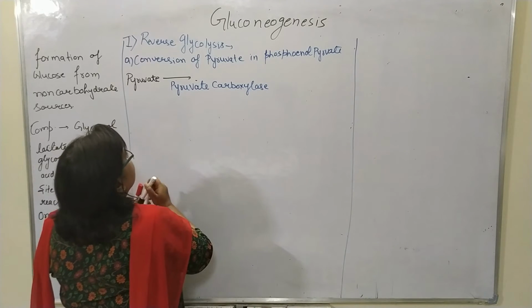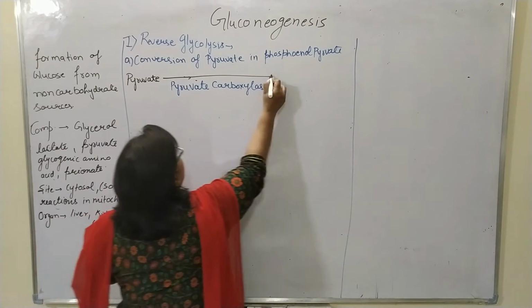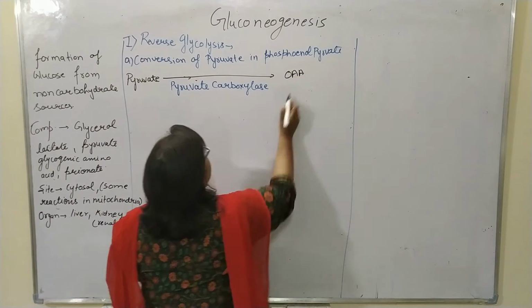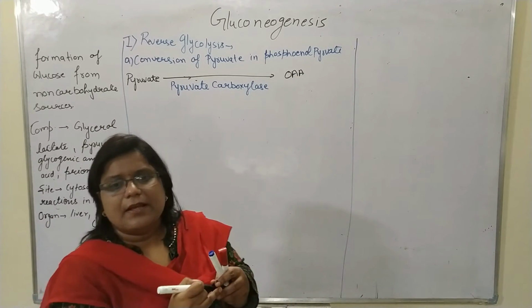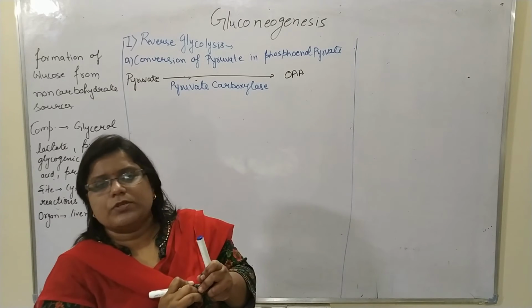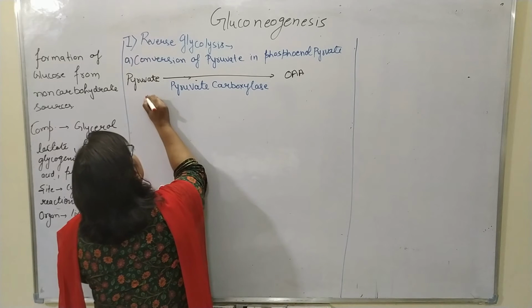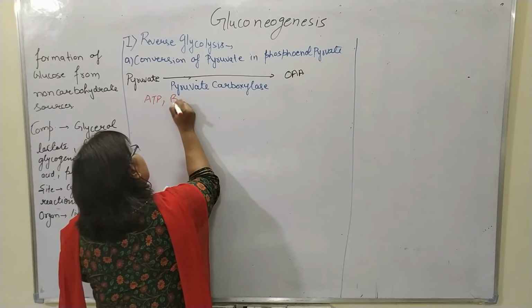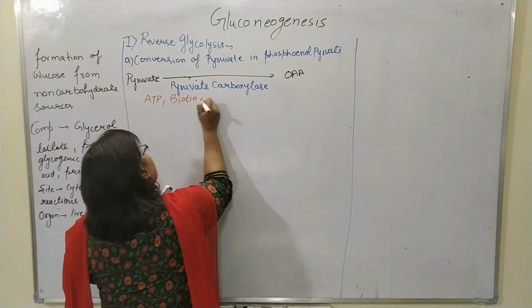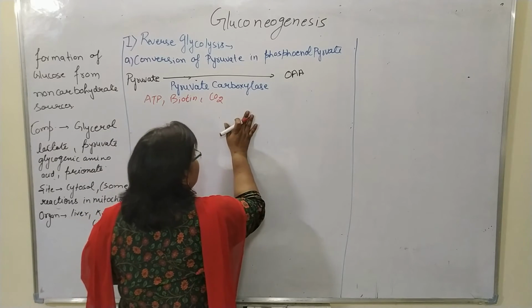In this reaction ATP, biotin and CO2 are also utilized.